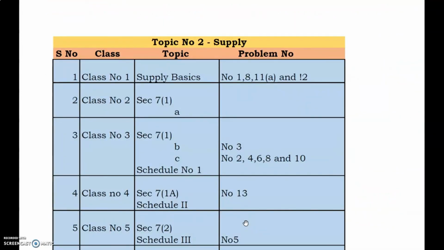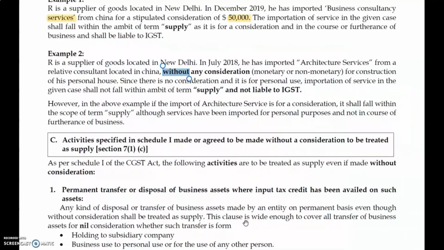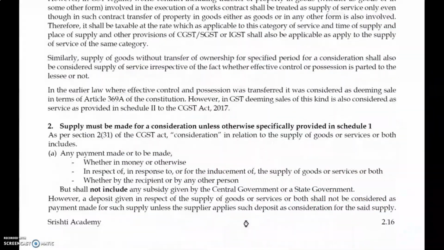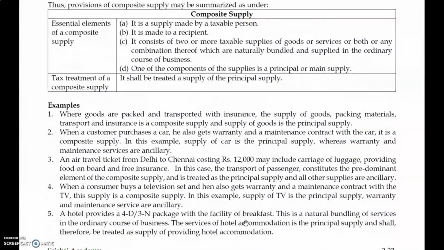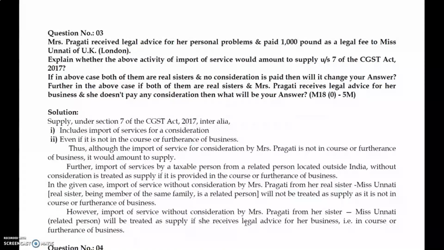Let us check whether there is any sum in 7(1)(b). Yes, we have sum number 3. Pragati received legal services for her personal problem and paid £1,000 as a legal fee to Ms. Unnati of UK, London. The question is whether this is a supply. Consider the two points I mentioned. First, import of services? Yes, done. Second point, has consideration been given? Yes. Whether personal or business is irrelevant.